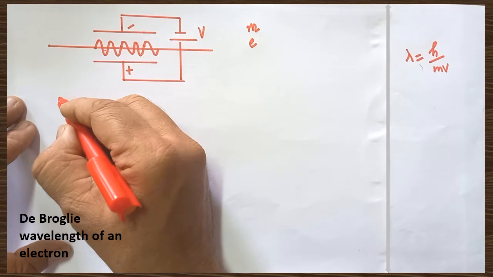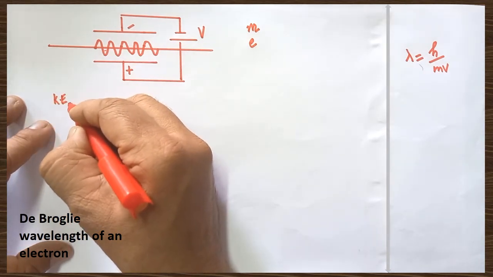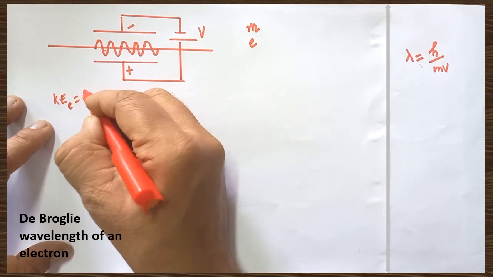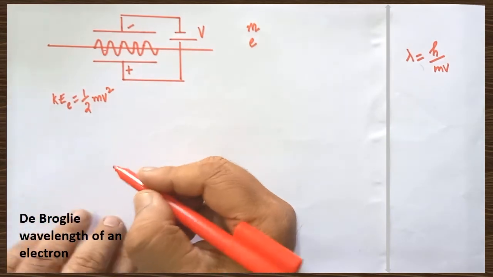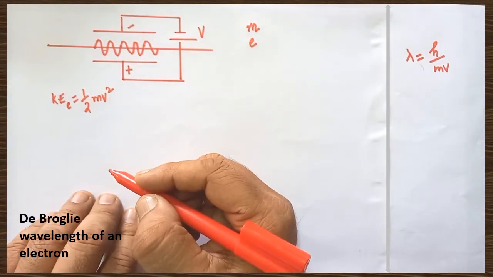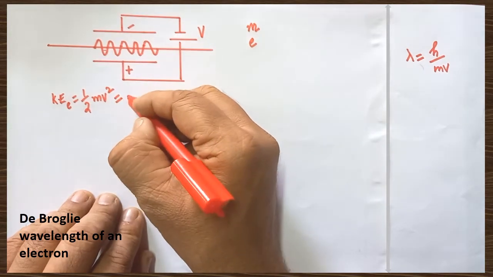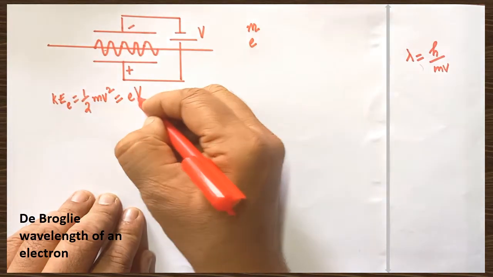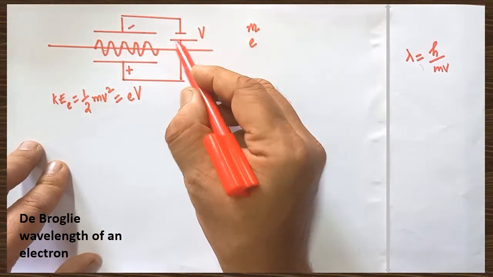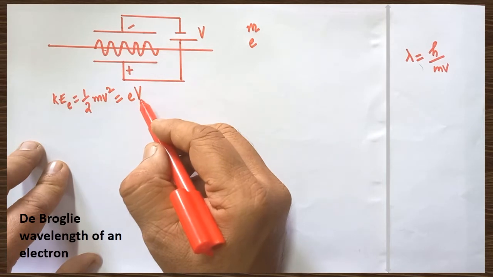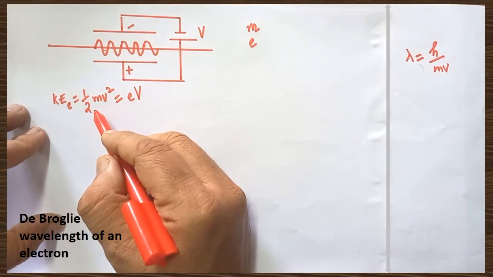acquired by the electron: what is the formula to calculate the kinetic energy? The kinetic energy of the accelerated electron is equal to half mv square. That is equal to eV, the product of the electron charge and the potential difference V given across the two plates. If you multiply these two factors, that gives you the kinetic energy of the electron.